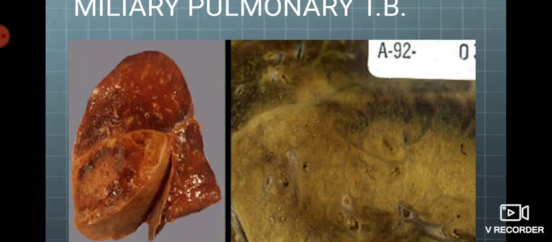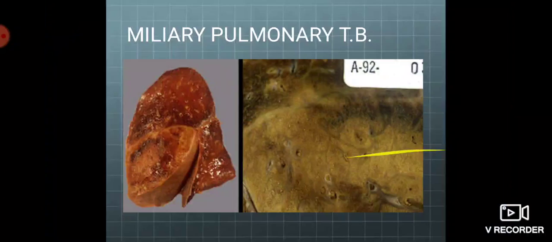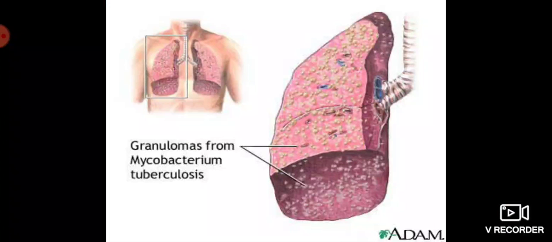In the liver, they are distributed on the surface of the liver. In the spleen, it is distributed on the surface of the spleen. These are tiny 1 to 2 millimeter grayish white nodules on the surface of the organ.